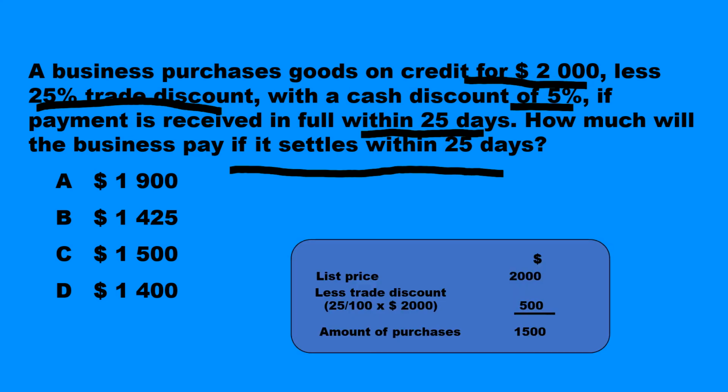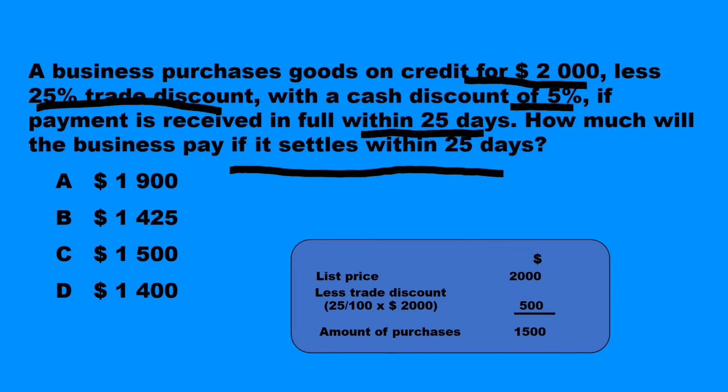In other words, the list price of the goods was $2,000 less trade discount, 25% of 2,000 is 500. Therefore, the amount of purchases to be recorded in the books is 1,500. Hence, when the business will pay to the suppliers, it will not pay on the amount of 2,000, but on the amount after trade discount, which is 1,500. This is the amount payable.